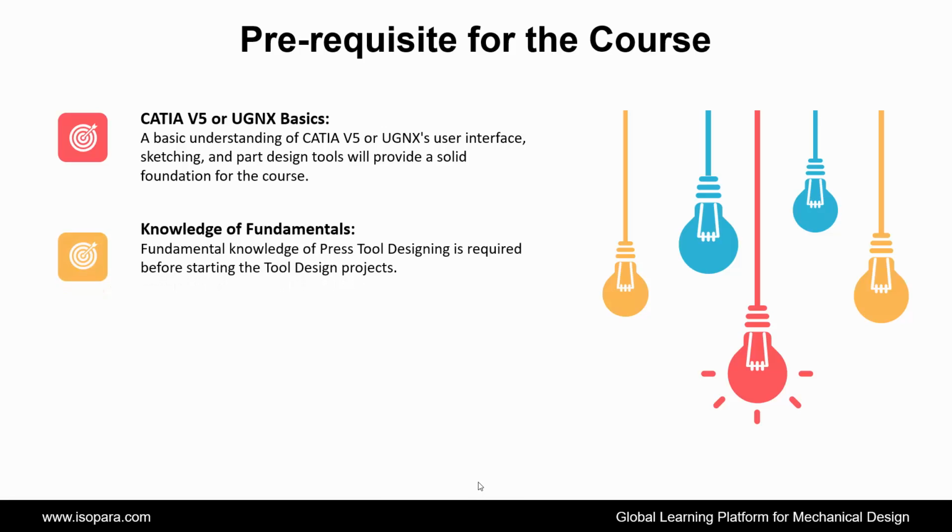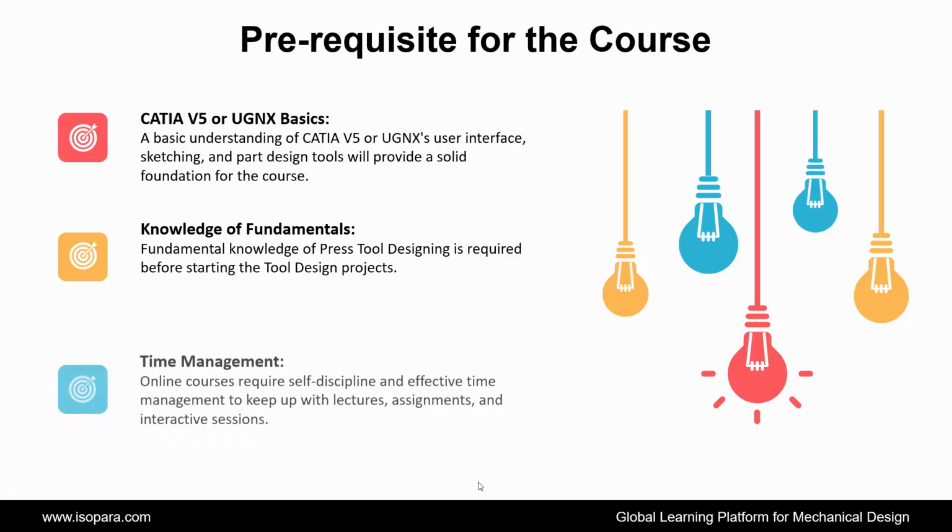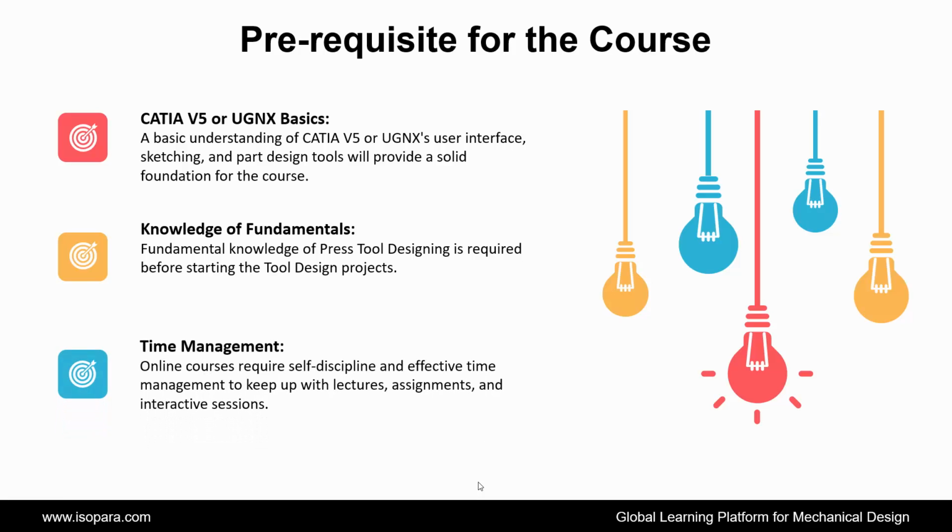Next is knowledge of fundamentals. Fundamental knowledge of press tool designing is required before starting the tool design projects. And the last is time management. Online courses require self-discipline and effective time management to keep up with lectures, assignments, and interactive sessions.